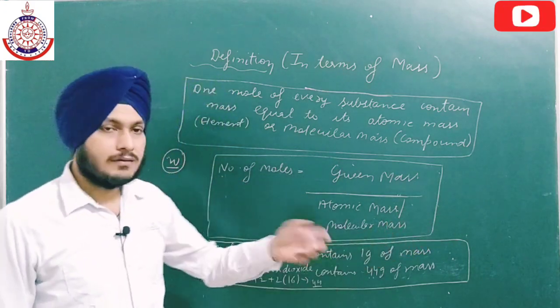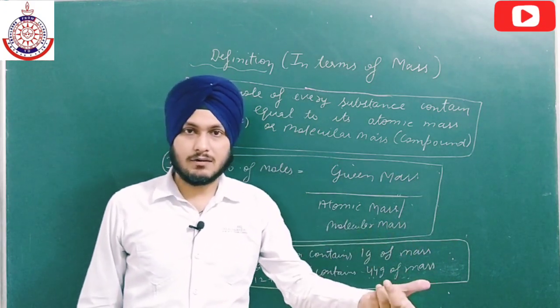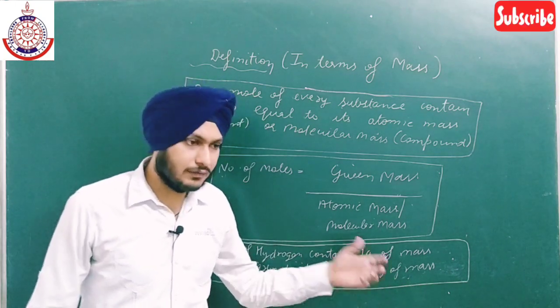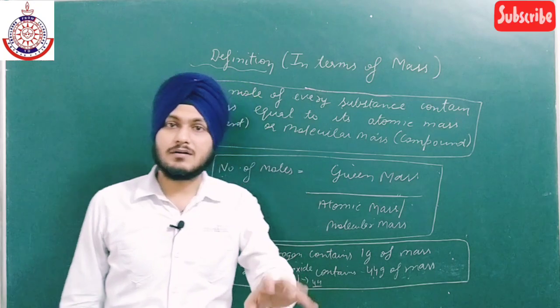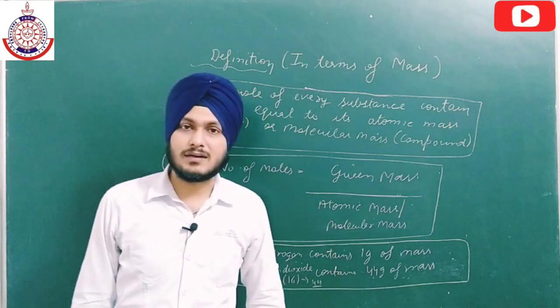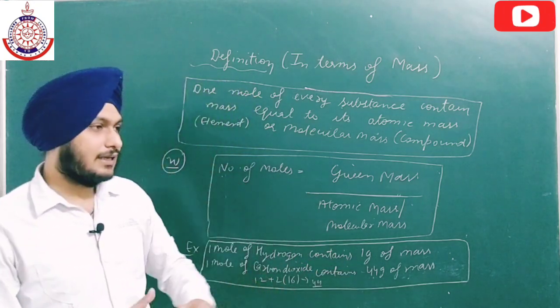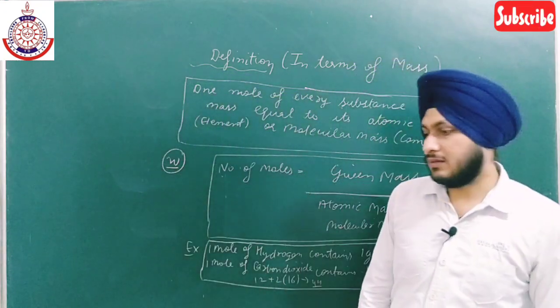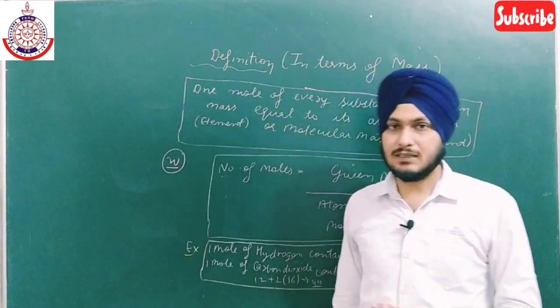Similarly, if 1 mole contains Avogadro number of molecules, and 1 mole also has 44 gram of mass, then we can also say that Avogadro number of molecules contain 44 gram of mass. Okay, so this correlation will be useful for solving numericals. We can easily solve the numericals with the help of this correlation.